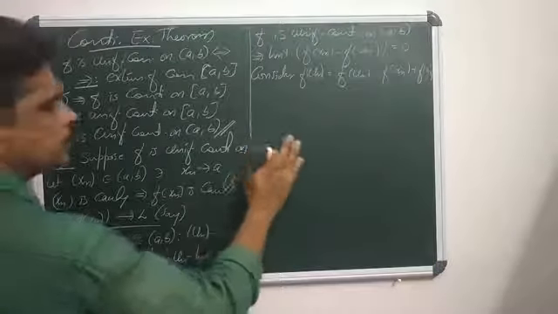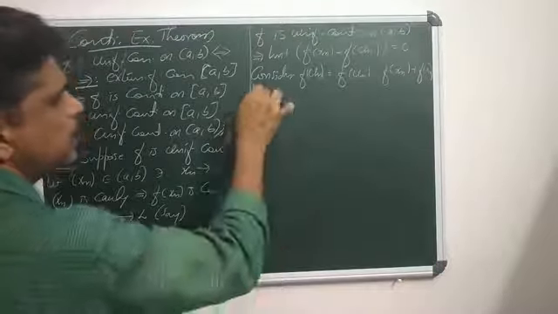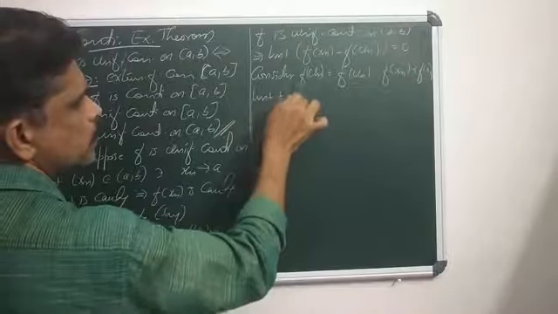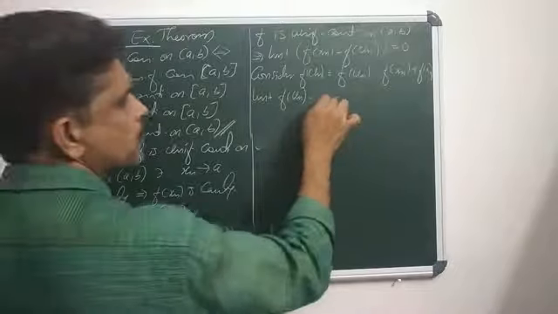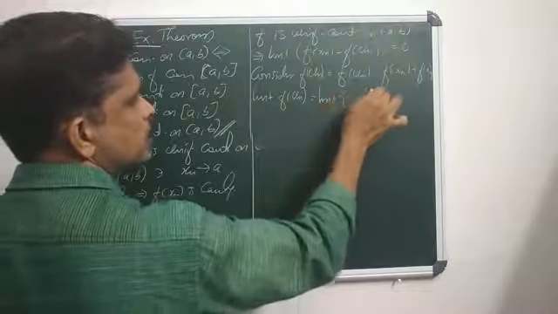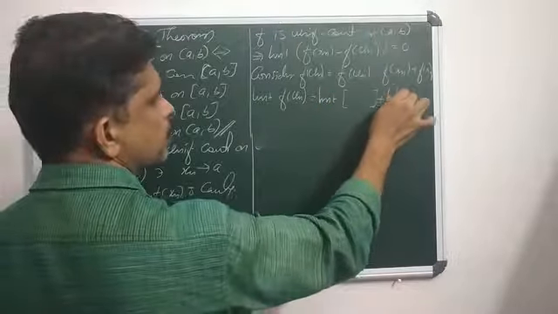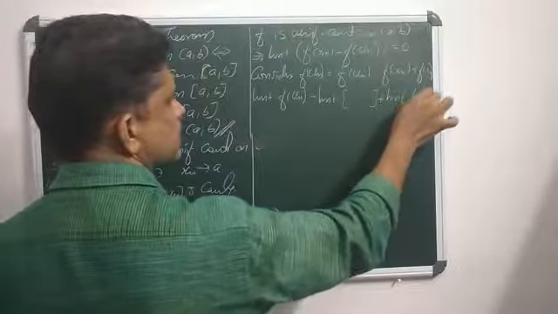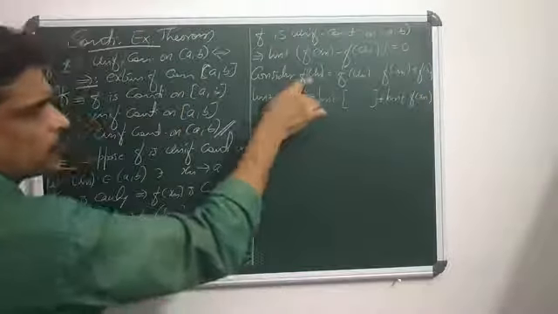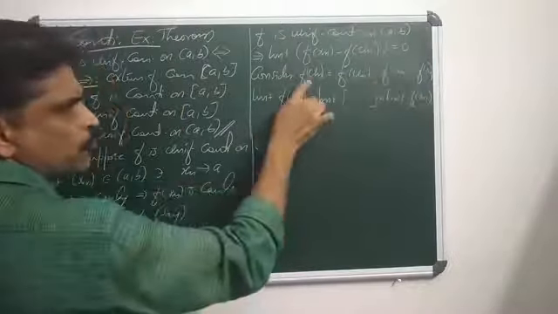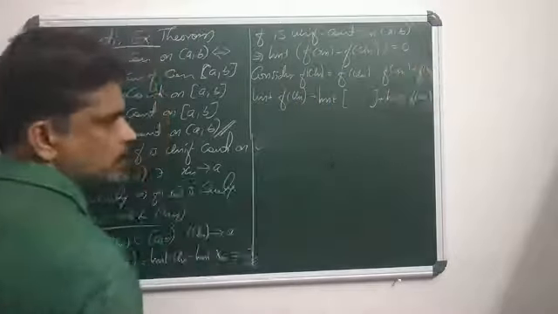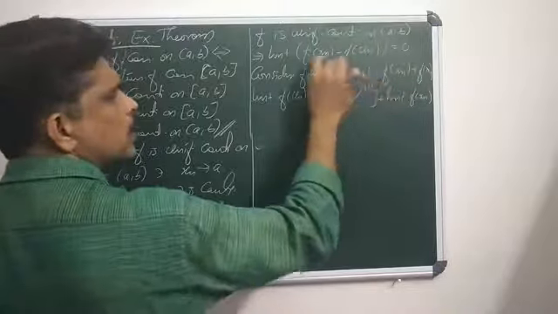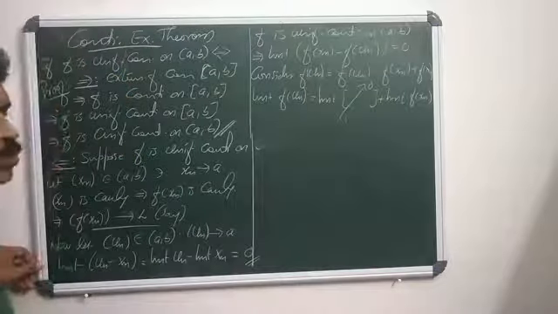That means the limit of f of un equals the limit of f of un minus f of xn plus the limit of f of xn. What is the first one? The limit of f of xn minus f of un is 0.